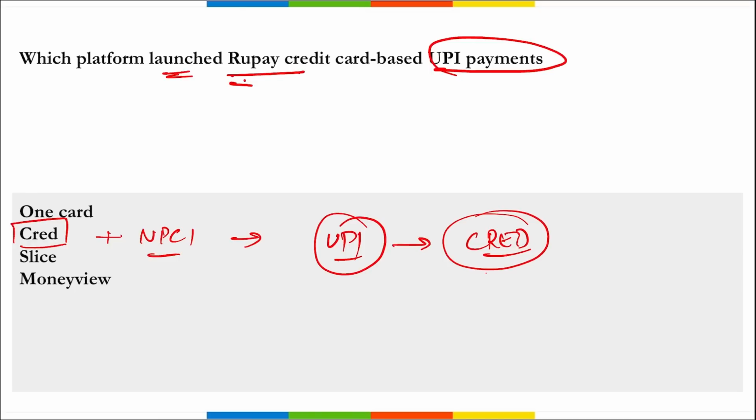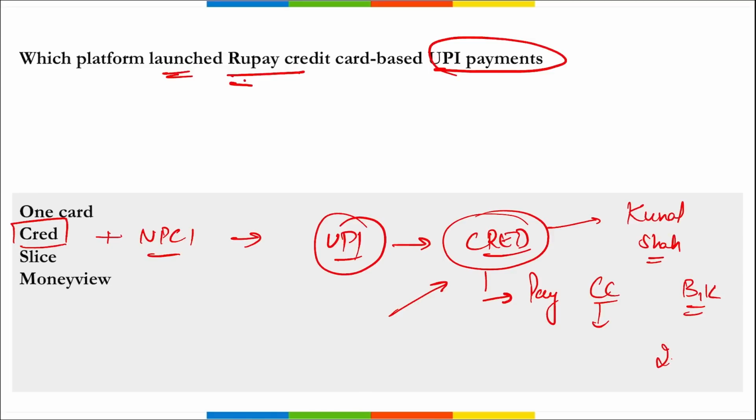Correct. Next, also remember, Cred is marketed as a company that will help you to pay for your credit cards, and you will be getting multiple returns by paying your dues through Cred, right? You can directly pay for various credit card charges on various platforms, but paying through Cred will help you to get some extra cashback. Correct. And if we talk about Cred, who is the founder and chief executive officer here? Kunal Shah. Headquarters is in Bangalore, Karnataka, and it was established in 2018.